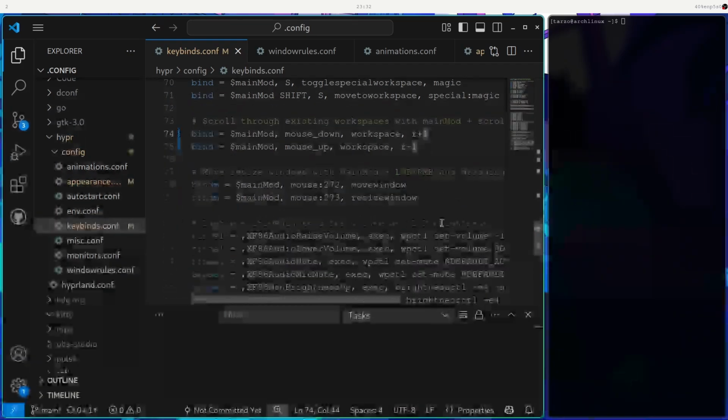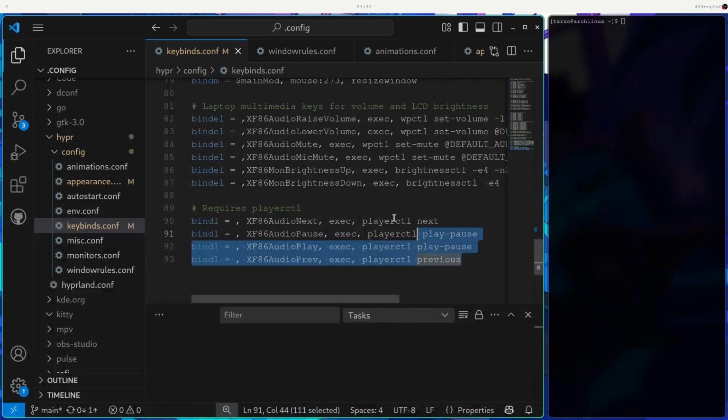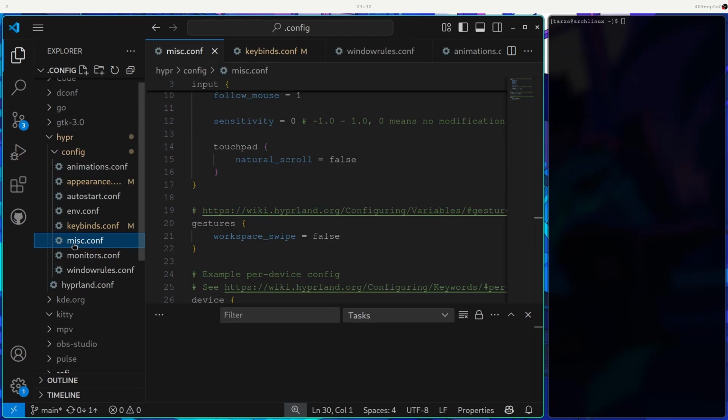It should be great. And then other than that, again, everything in here is the same. I didn't change much in here. I do need to change it, but I didn't change too much. Then we have miscellaneous basically.